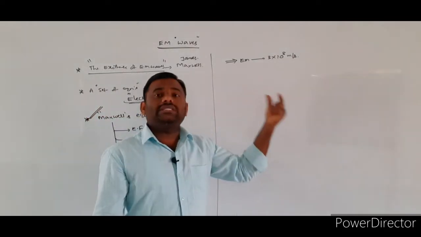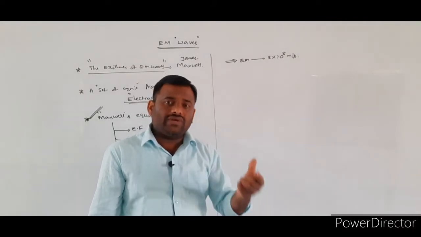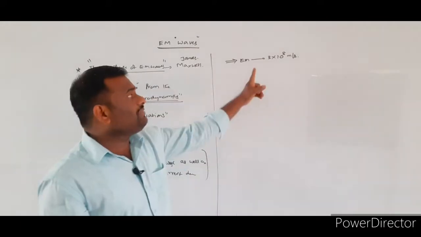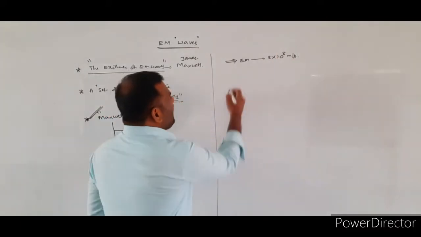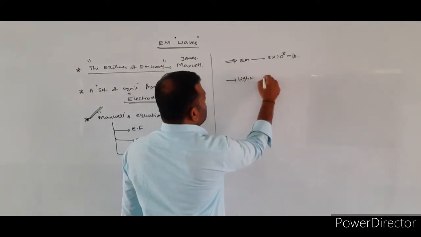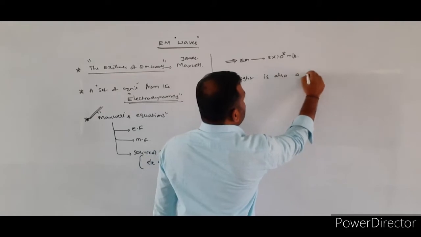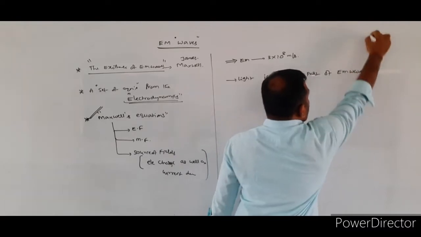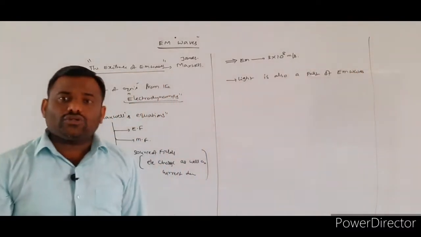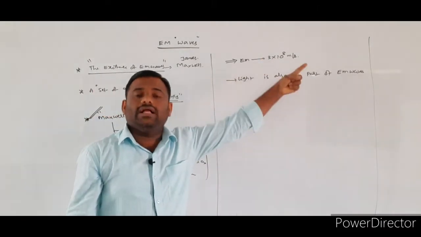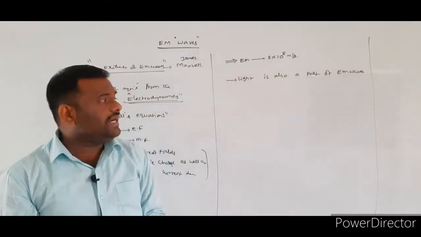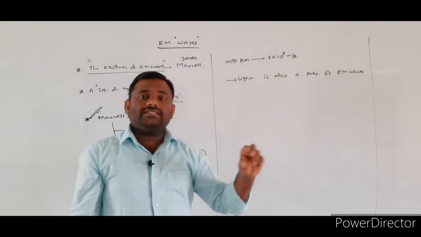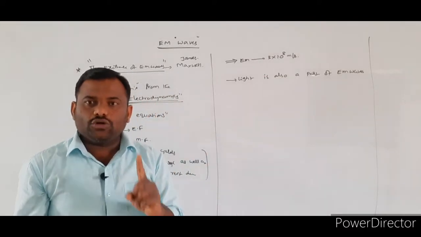So from this observation, what did they conclude? The speed of the electromagnetic waves is nearly equal to the speed of light. From this observation, they confirmed that light is also a part of the electromagnetic waves. Why? Light as well as the electromagnetic wave both are traveling with the same speed. So they confirmed that light is also part of the electromagnetic waves, which is taken from the properties of the electromagnetic waves.